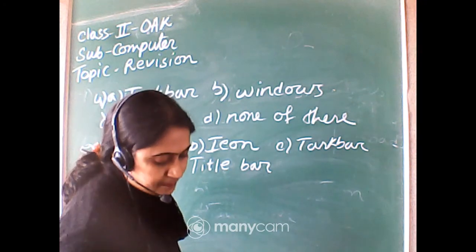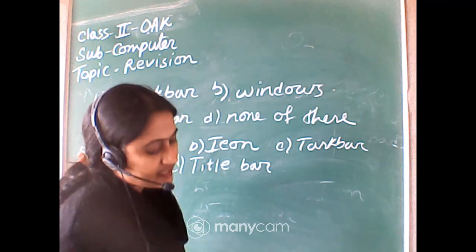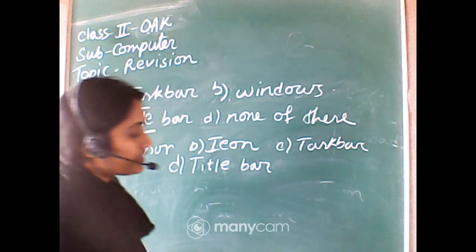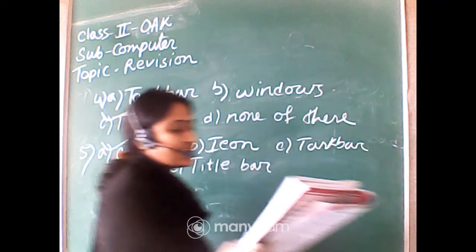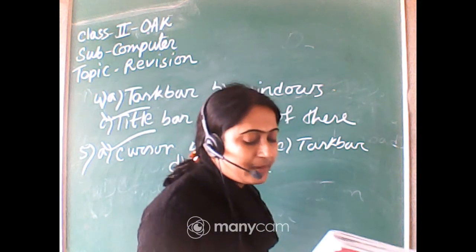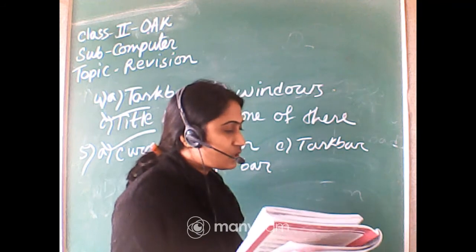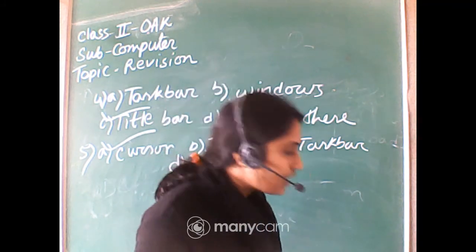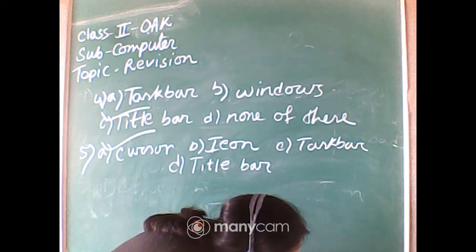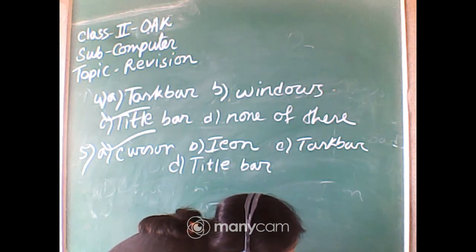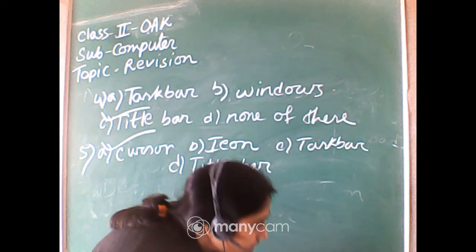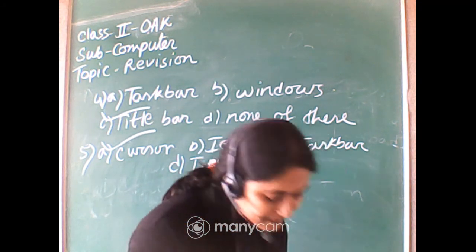Can you tell me, dash button is used to close an application. Option A, minimize button. Option B, maximize. Option C, close. Option D, none of this. Yes, very good, Ayush, Arpon, Oshmi, very good beta. Close button is used to close an application.